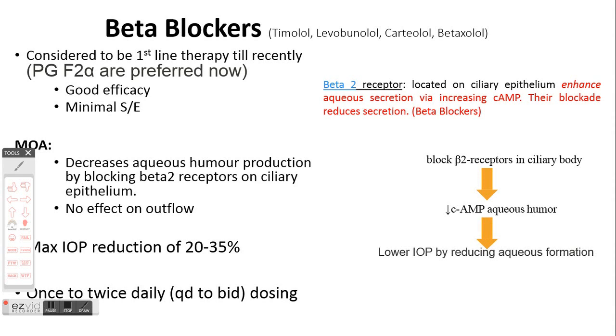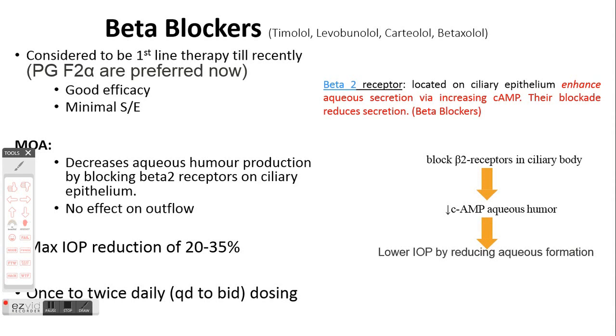Now let us discuss the second category of drugs, which decrease the aqueous production. In this category, the first drug class that we will discuss is beta blockers, such as timolol. This topical beta blocker was the first line drug for glaucoma till recently. But as I have told you, nowadays prostaglandin analogs are the preferred therapeutic option.